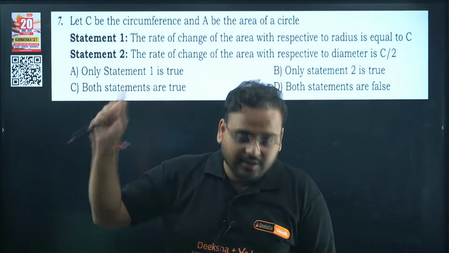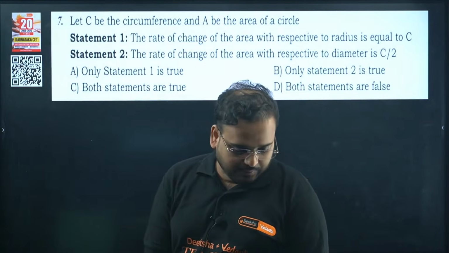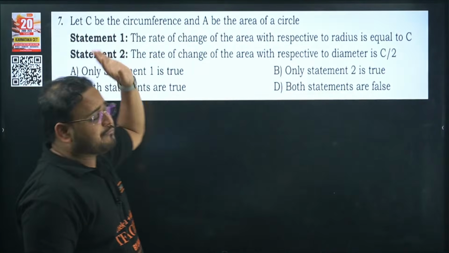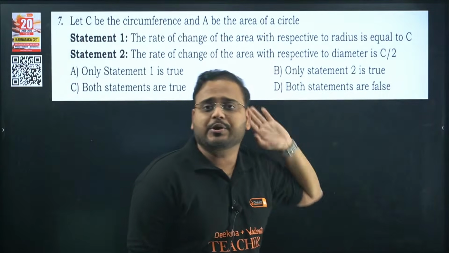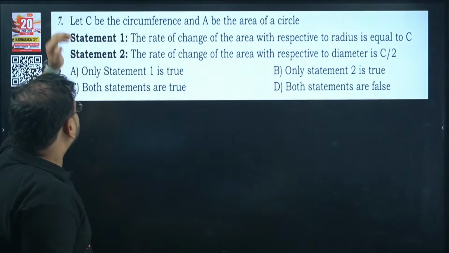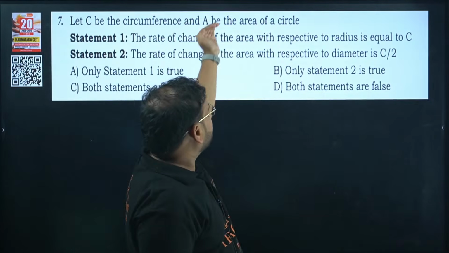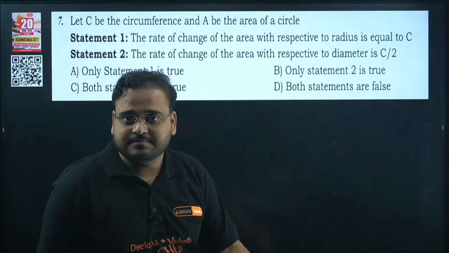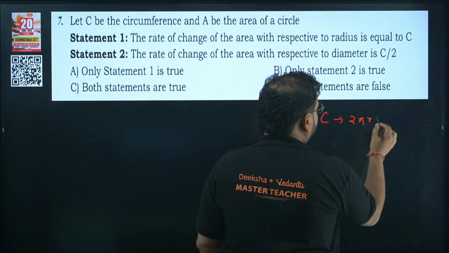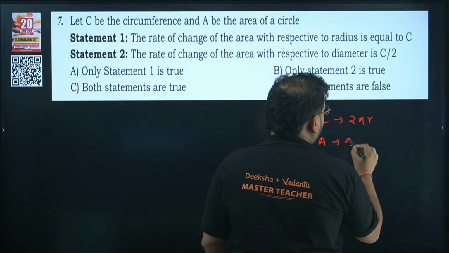Question number 7 here. Start solving it. Let C be the circumference and A be the area of a circle. It is a very good question from your model question paper number 1. C is the circumference, so 2 pi r. Area, so pi r square.